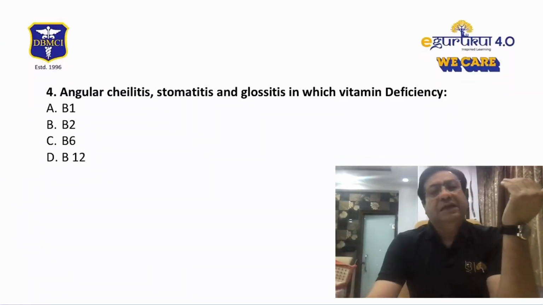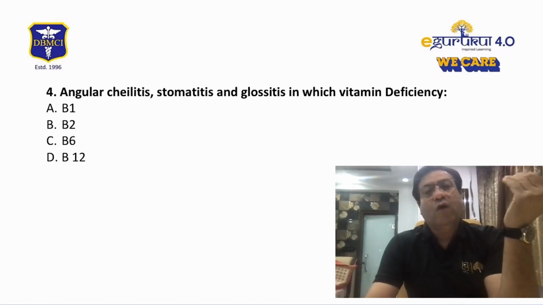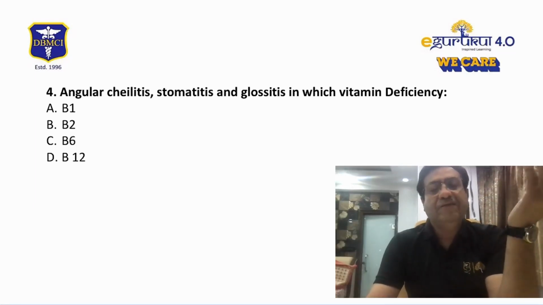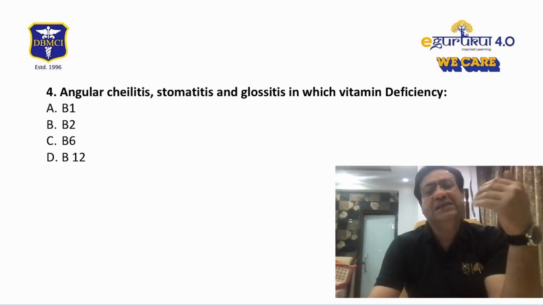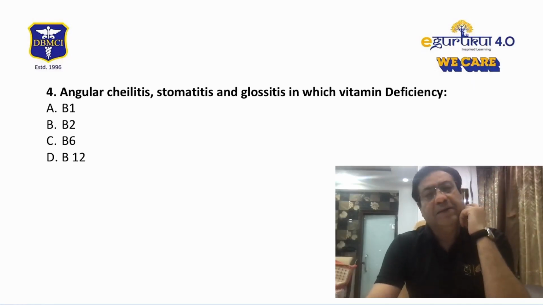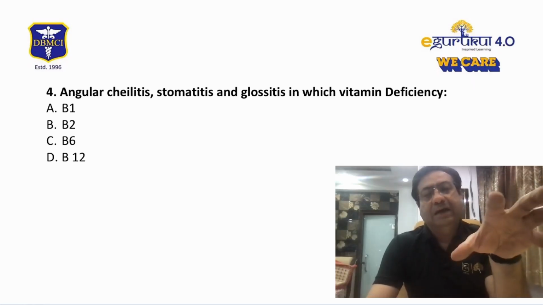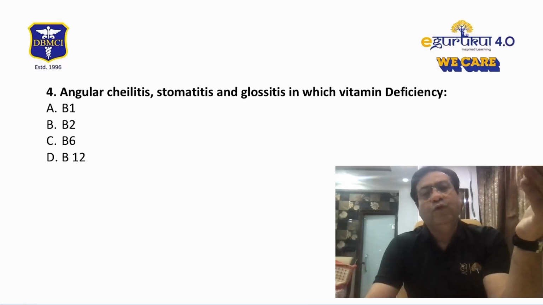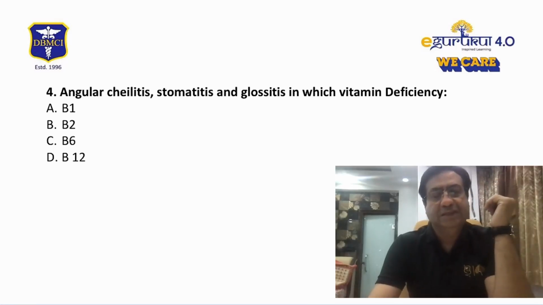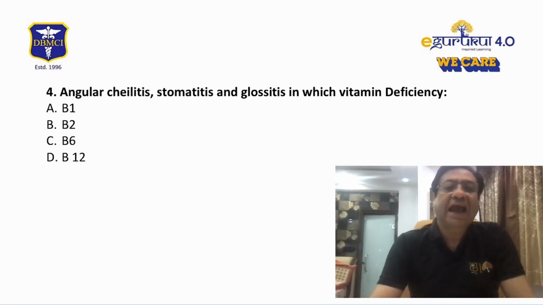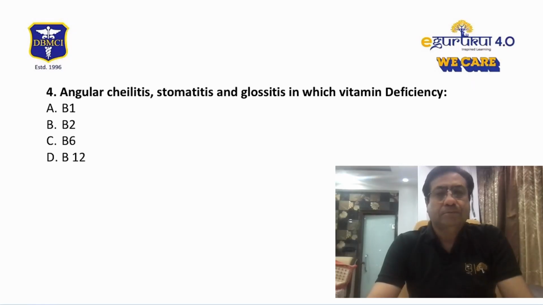Then there was a question. In fact, there were some questions on vitamin deficiencies which came in this exam. So I've done vitamin deficiency. If you have done vitamin deficiencies and manifestations of vitamin deficiencies, then you are likely to have done well in this exam, because there were, I think, 3-4 questions which were asked on vitamin deficiencies. Now, one of the questions according to the students was a question where they asked angular cheilitis, stomatitis, glossitis are usually manifestations of which vitamin deficiency.